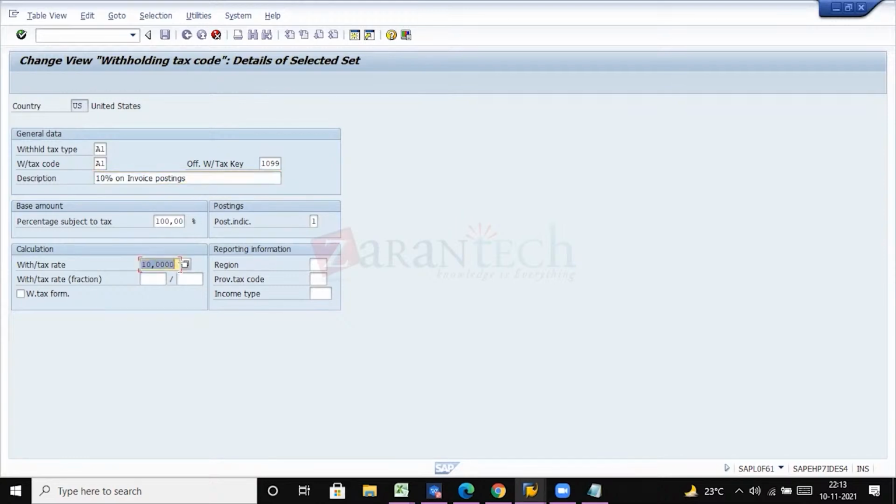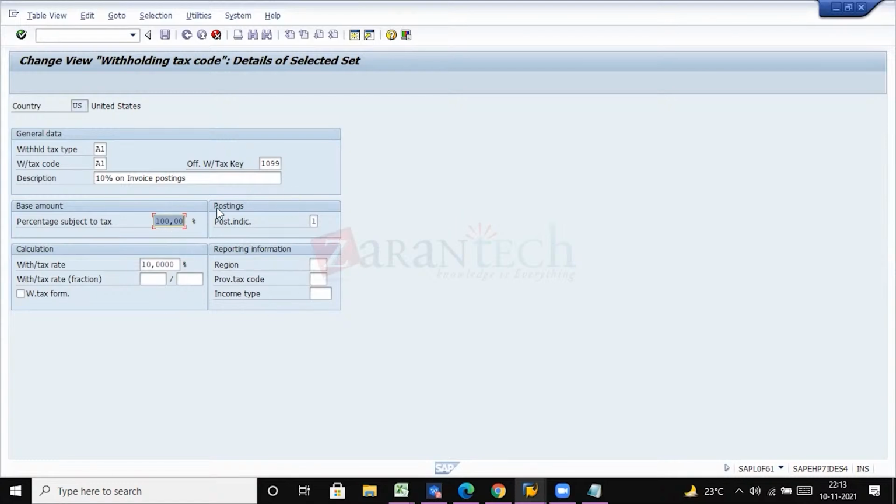So we'll be mapping the rate here, and the base amount, whether to consider 100% or 90%. All these details we have to conclude with the business only, because we are not the persons to write whatever we want here.